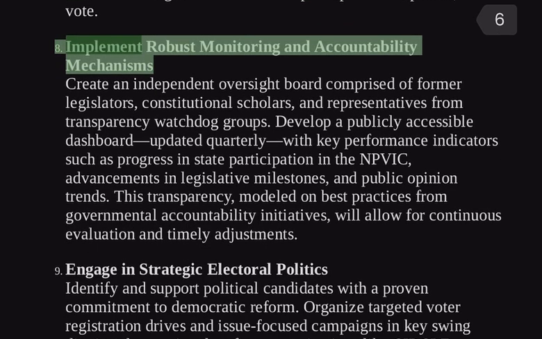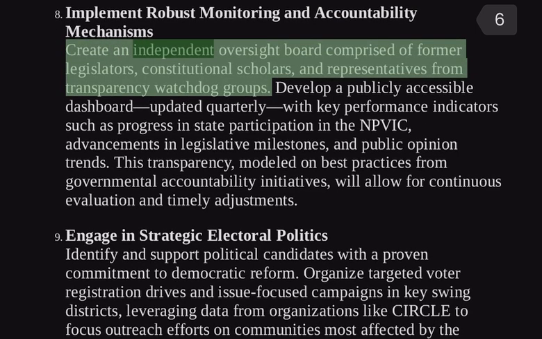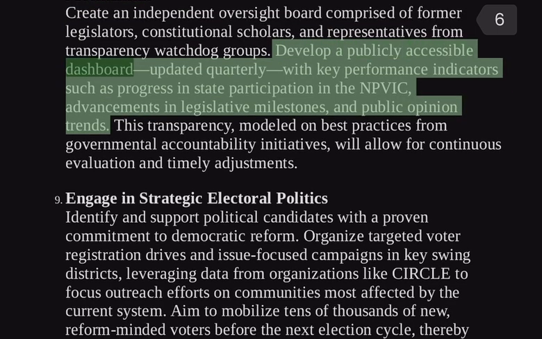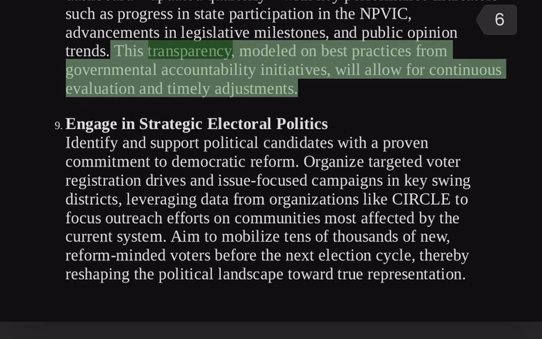8. Implement robust monitoring and accountability mechanisms. Create an independent oversight board comprised of former legislators, constitutional scholars, and representatives from transparency watchdog groups. Develop a publicly accessible dashboard, updated quarterly, with key performance indicators such as progress in state participation in the NPVC, advancements in legislative milestones, and public opinion trends. This transparency, modeled on best practices from governmental accountability initiatives, will allow for continuous evaluation and timely adjustments.